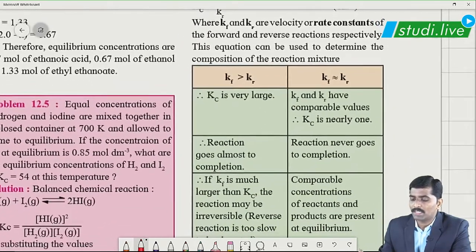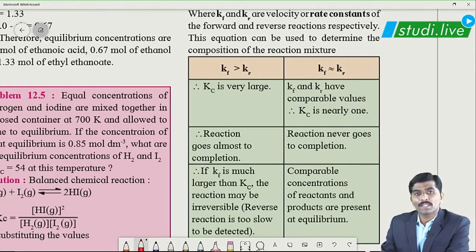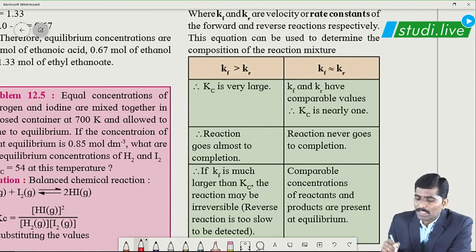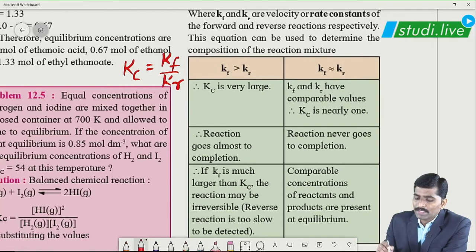Now we will see what happens when the rate of the forward and backward reactions varies and when they become marginally equal. When Kf is greater than Kr, as we know, Kc is the ratio of Kf upon Kr, that is, the rate constant for the forward reaction to the rate constant of the reverse or backward reaction. When Kf is greater than Kr, obviously Kc is very large.